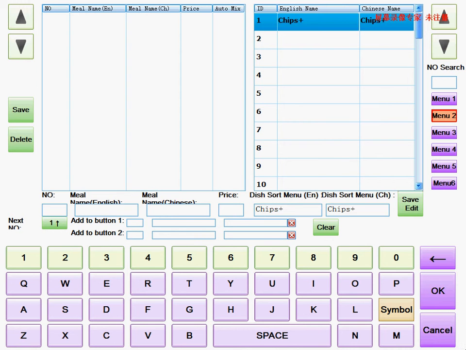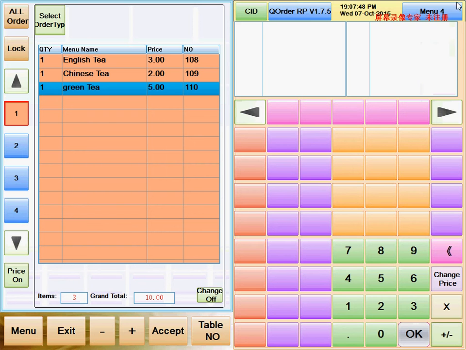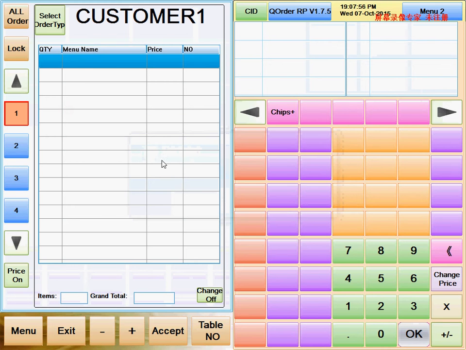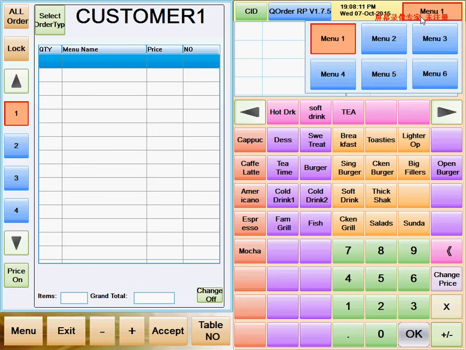Button number 1. Let's go out, have a look. So here comes menu number 2. Got chips. I exit current order first. So remove these chips. So here's no dishes being created for chips. Only one button. There's no dish inside the button. So menu 3 is empty. Menu 2 got chips. Menu 1 got menus on it.